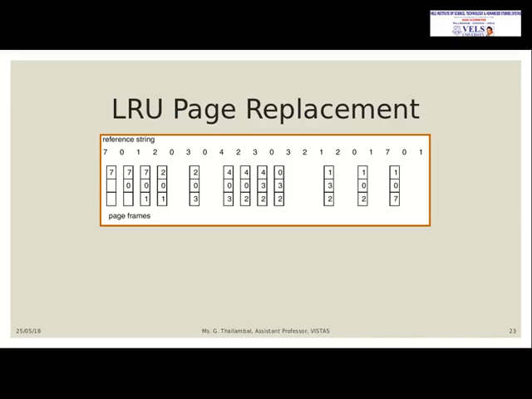For replacing with 4, it will check 2, 0, 3. 0 was used immediately before 4, 3 was used immediately before 0, and before that 0 is there, and before that only 2 is there. That means we used 2 least recently, therefore 2 will be replaced with 4. Similarly, it will do the replacement, and after doing all the replacements you will find the page faults.